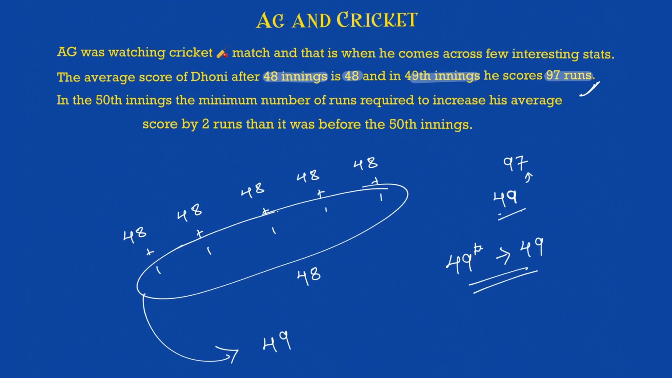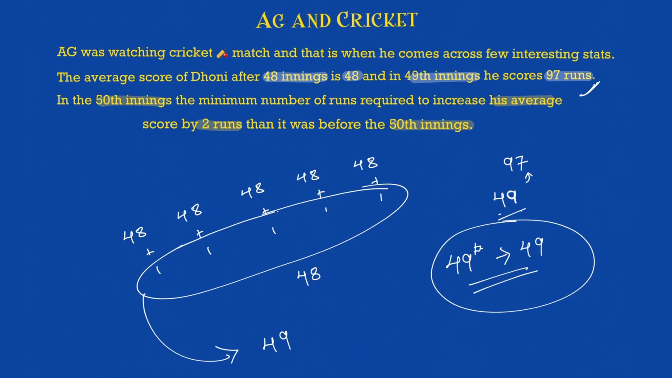The question that is being asked to me right now is, in the 50th innings, the minimum number of runs required to increase his average by 2 runs than it was before the 50th inning. So before the 50th innings, what was his average? In the 49th inning, his average was 49. We know that. Now minimum number of runs he is required to score to reach an average which is 2 runs more than the previous average.